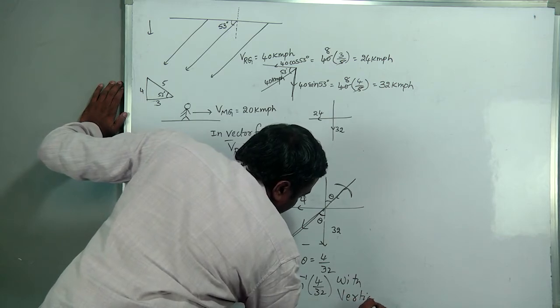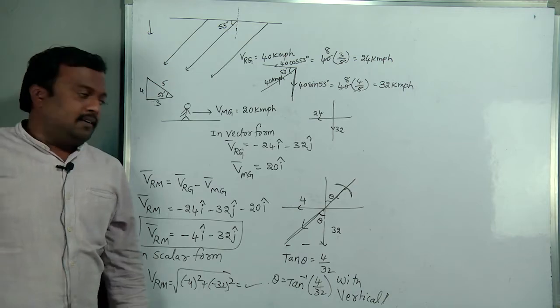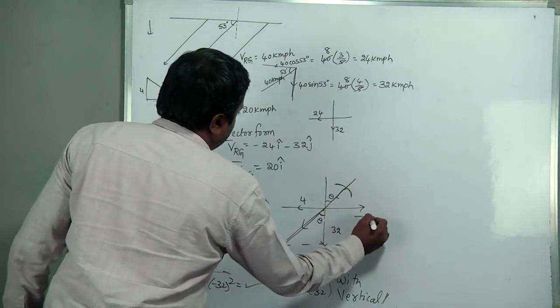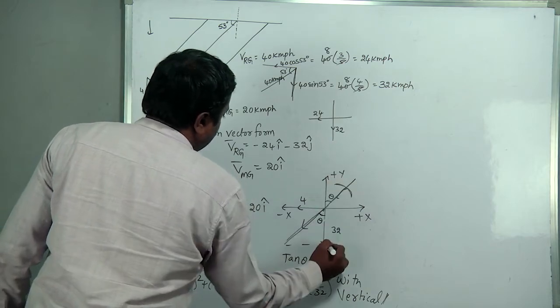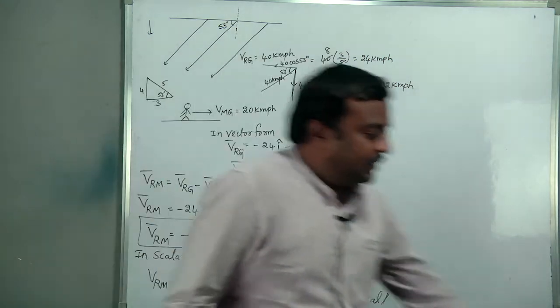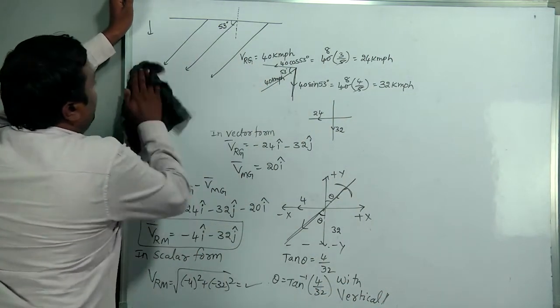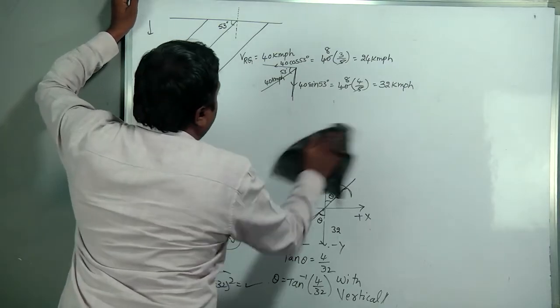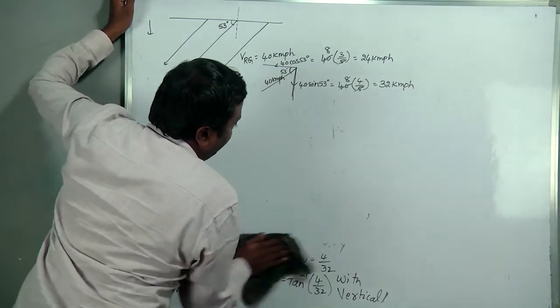Tan inverse of 4 by 3, 2 with the vertical. So this is the angle. This is the positive x-axis, this will be the negative x-axis, this is plus y, this is minus y. Okay. So there is one more case, which I am going to extend. Same case: rain falling making a 53 degree angle with the horizontal.